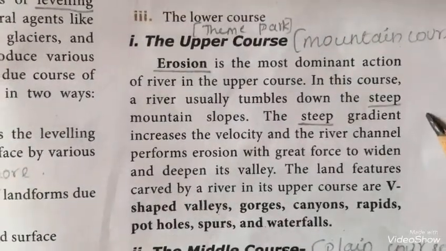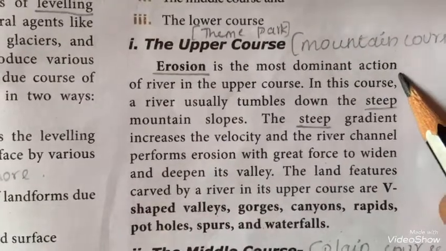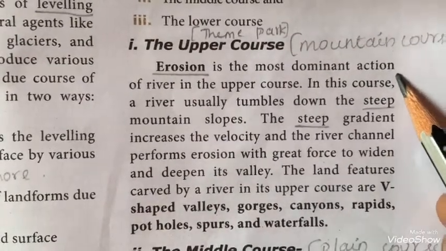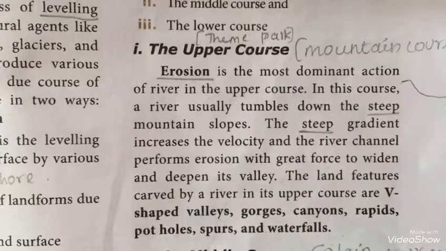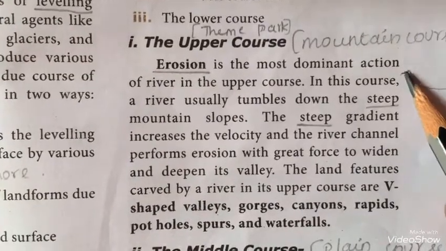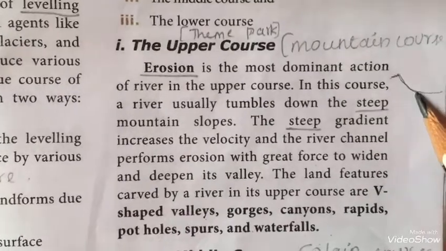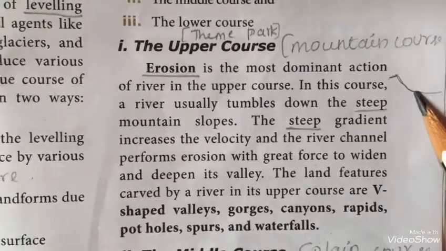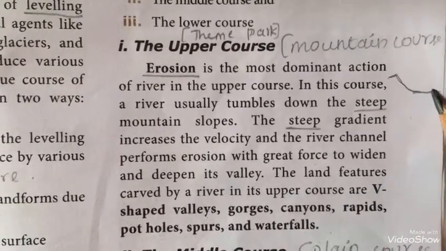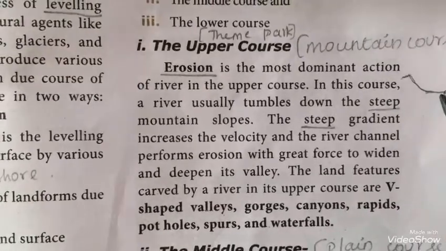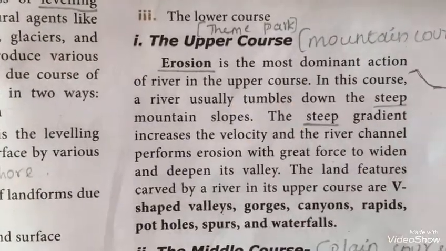For example, a theme park. Have you seen a theme park? There is a play where we come down like this. If we are starting here, the speed will be very high, and when it is coming here, it becomes low, it decreases, and finally it stops at a place. Like this the upper course will happen.